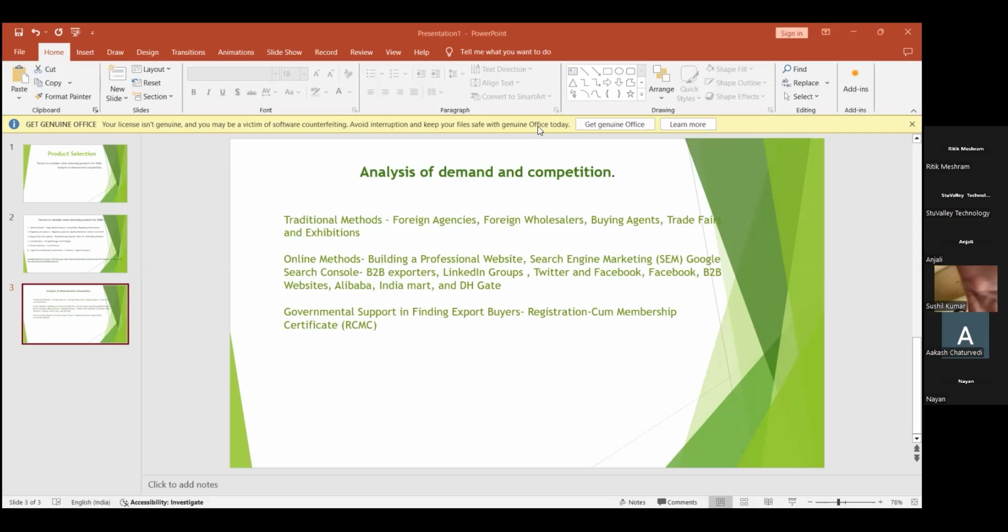And next comes the Google Search Console. And there are B2B exporters, which include the LinkedIn groups, Twitter and Facebook ads. That is, there are other tools wherein Indian products can be exported to other countries, and also through apps, which are for B2B business.